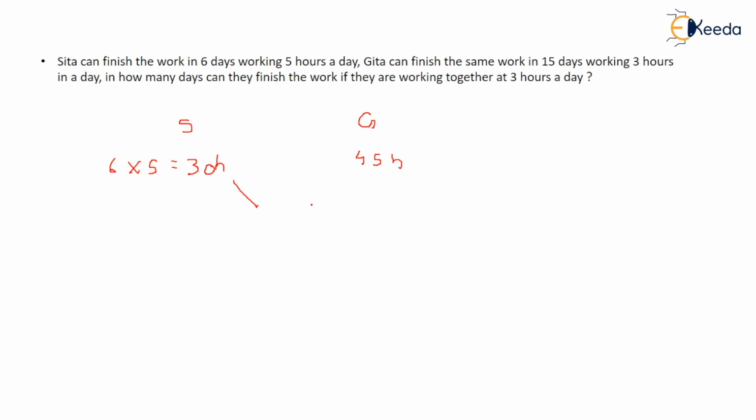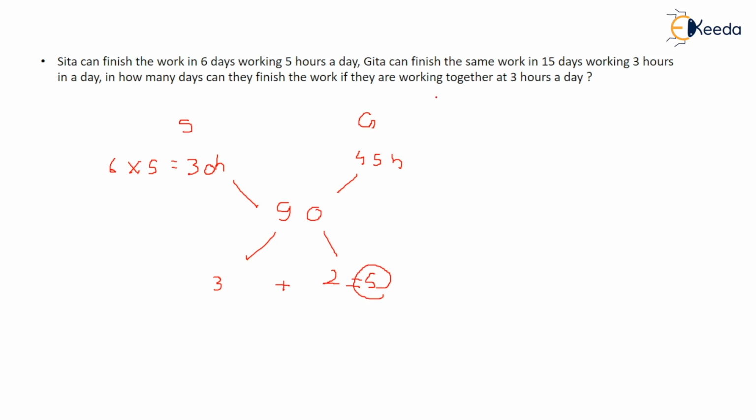Now you have to think of a number that can be divided by both. So 90 is the number that comes to my mind. So every hour Sita can write 3 pages, Geeta can write 2 pages. In total how many pages are they writing? 5 pages in an hour.